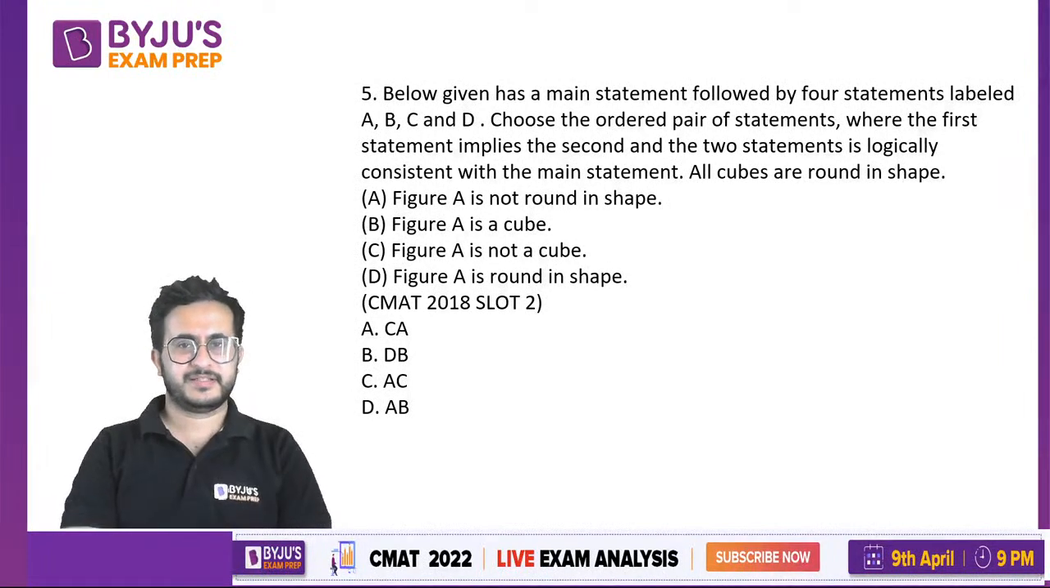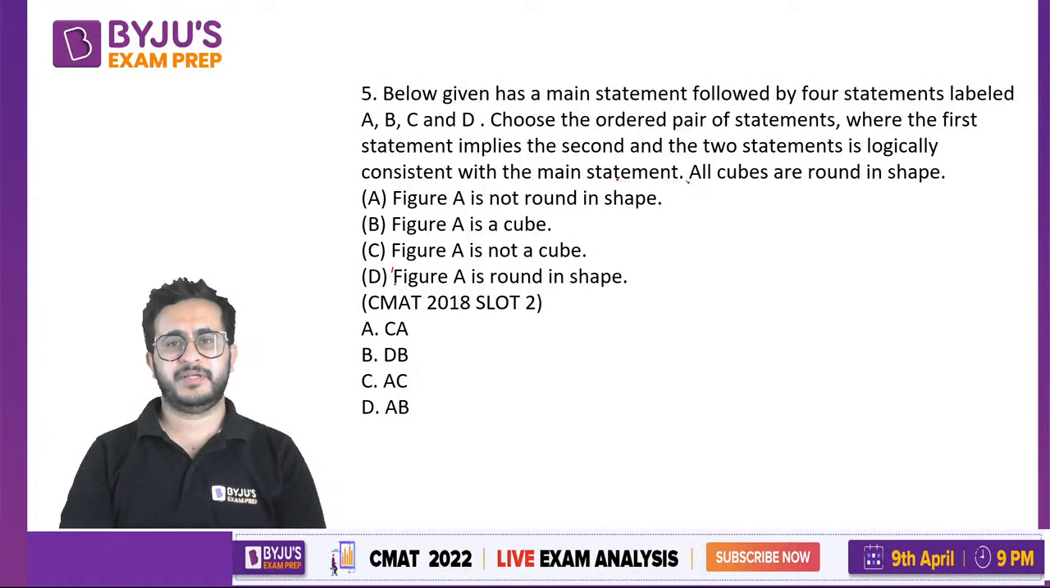Now this might be some tricky kind of question. It is a kind of syllogism thing, right? It says there is a main statement followed by four statements labeled A, B, C, D. Choose the ordered pair of statements where the first statement implies the second and the two statements are logically consistent with the main statement.